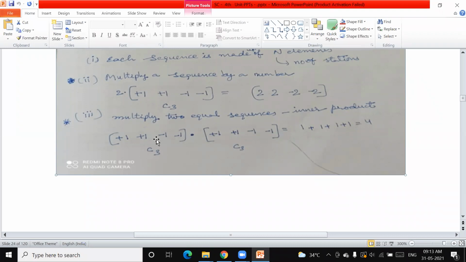Obviously, all of them are going to be added and result in the maximum number, that is equal to the number of earth stations we have used in that system. There are 4, therefore we are going to get 4. So what is the point here? Multiplying the 2 sequences, you are going to get the n elements, or the n number of earth stations.